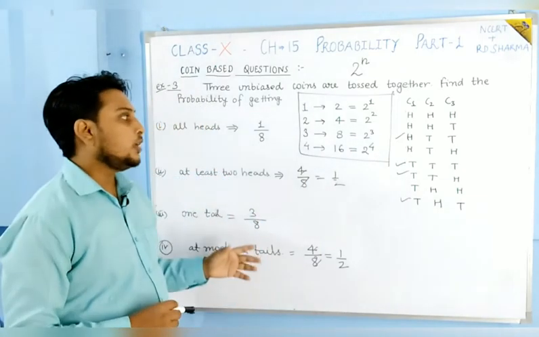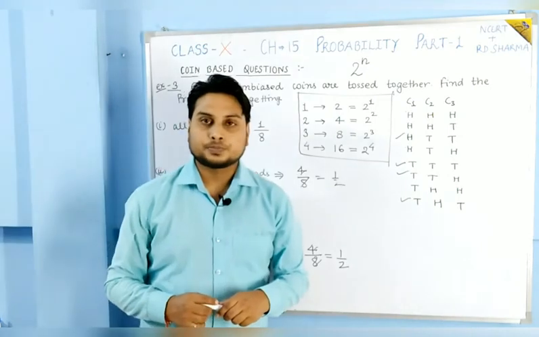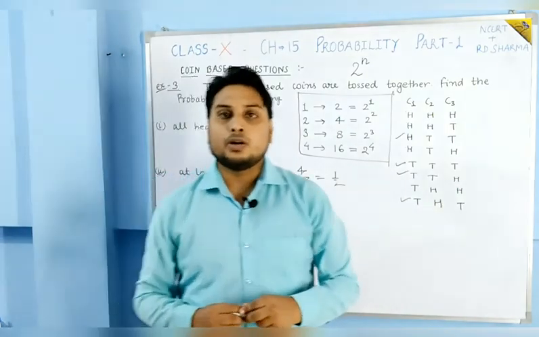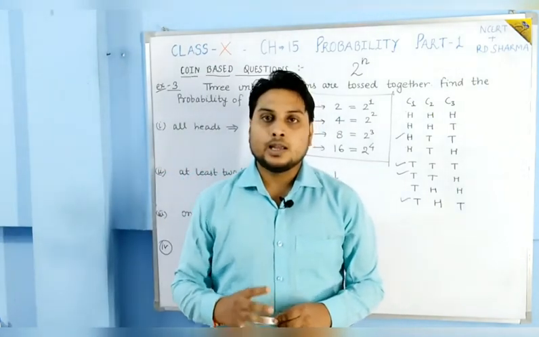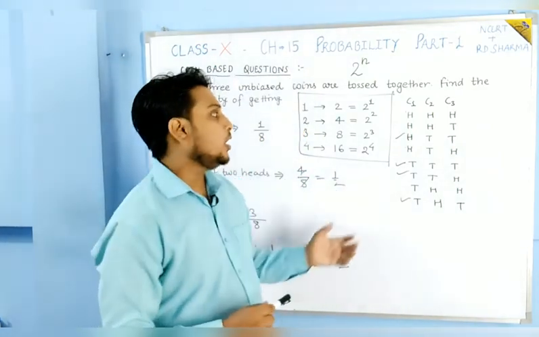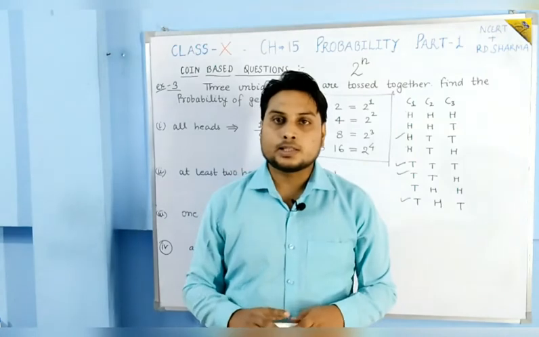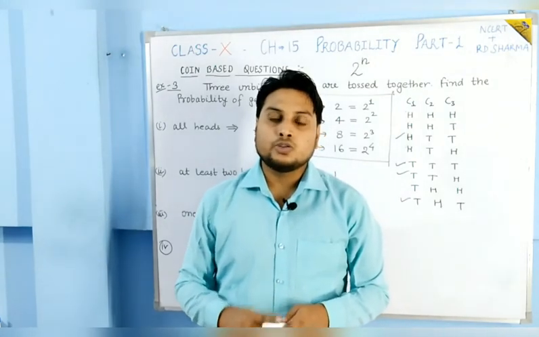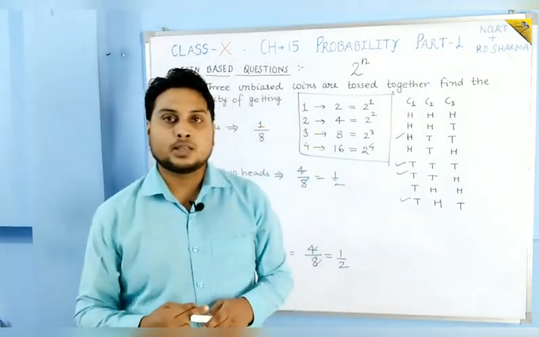Suppose we talk about dice. We know that if a dice is thrown, the total possible outcomes are 6: 1, 2, 3, 4, 5 and 6.